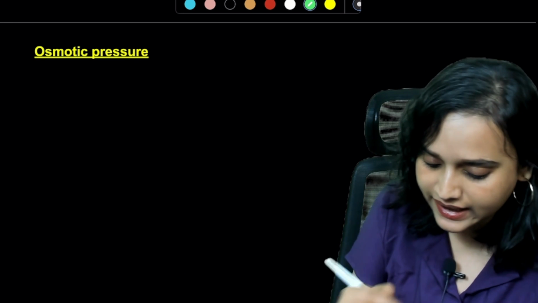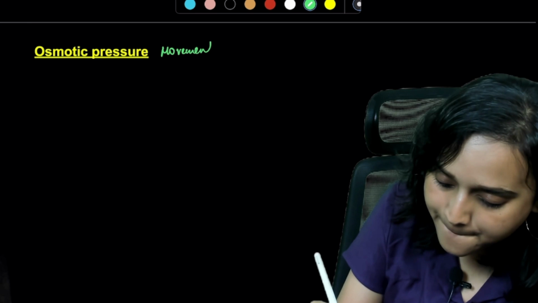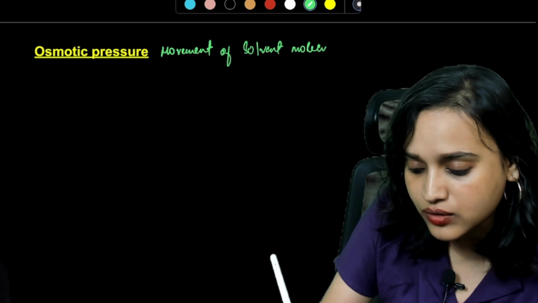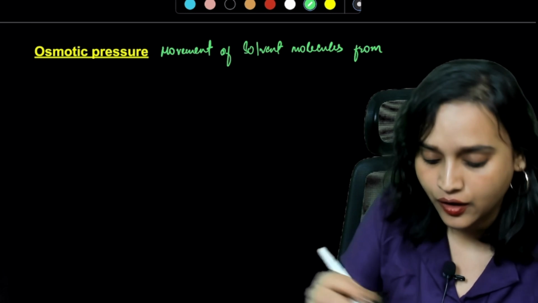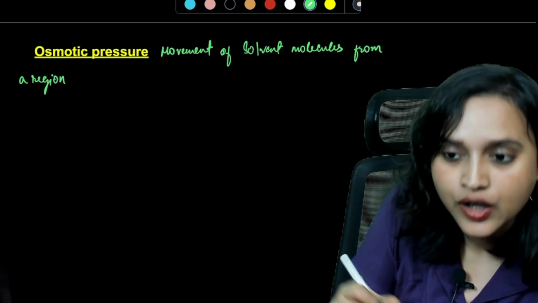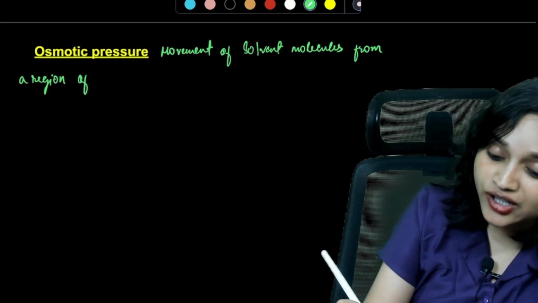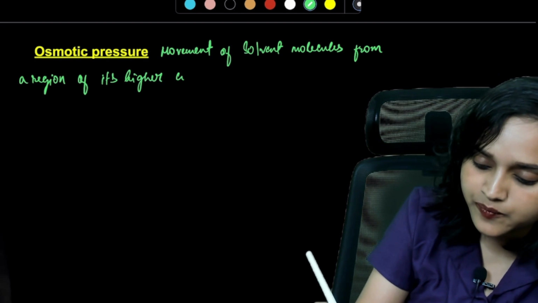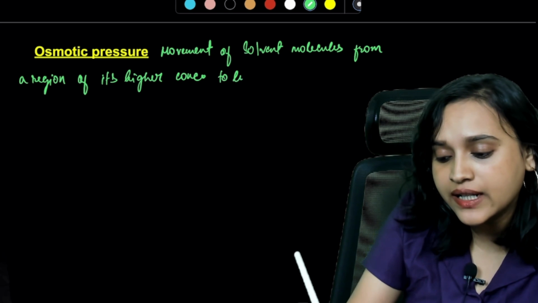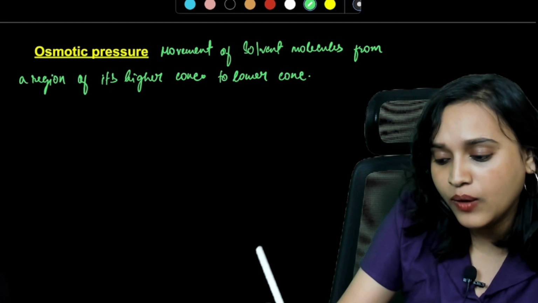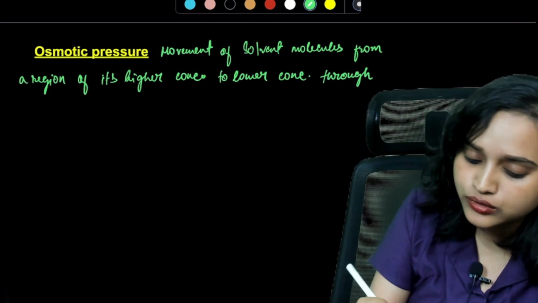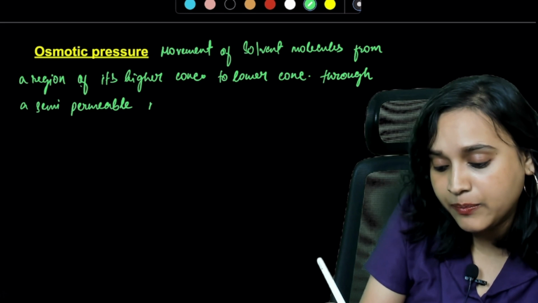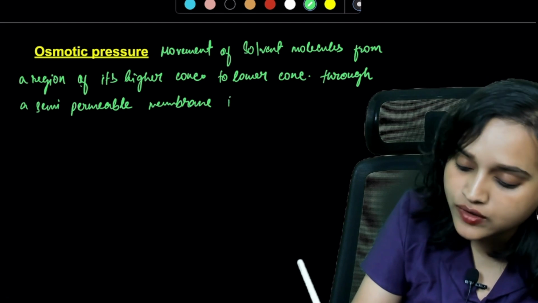I said the movement of solvent molecules from a region of its higher concentration, of the solvent's higher concentration, to lower concentration through a semi-permeable membrane is osmosis. Understand this.